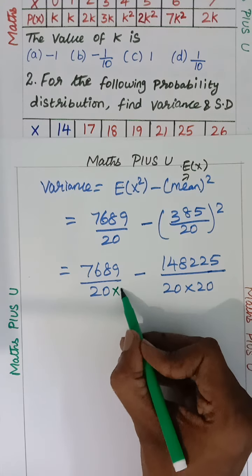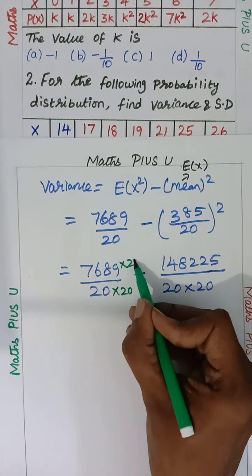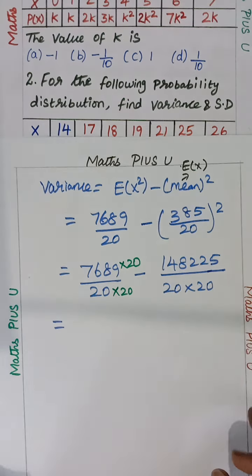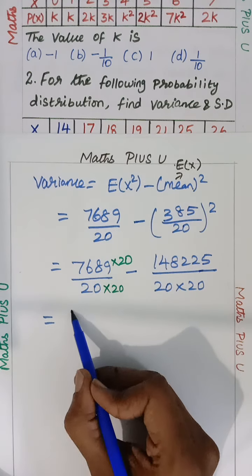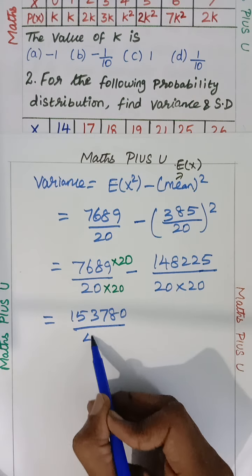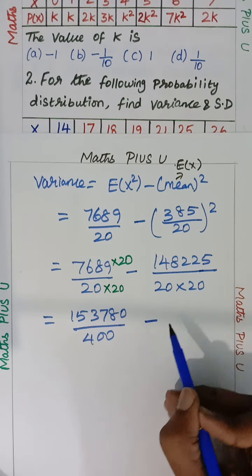Okay. So 20 into 20 multiply, 7689 into 20. I got 153780, children. You also check whether you are getting the same thing or not.